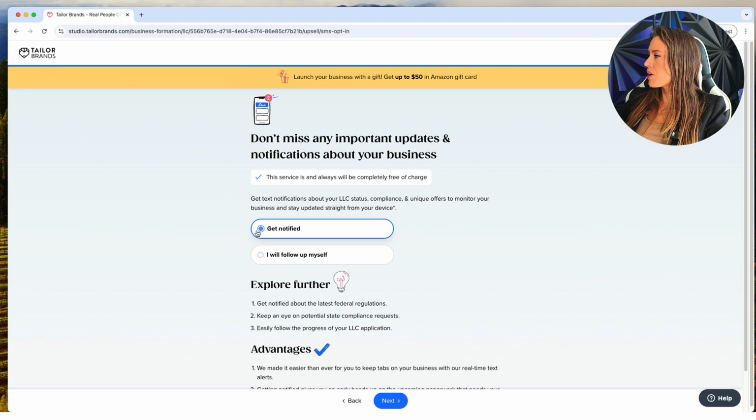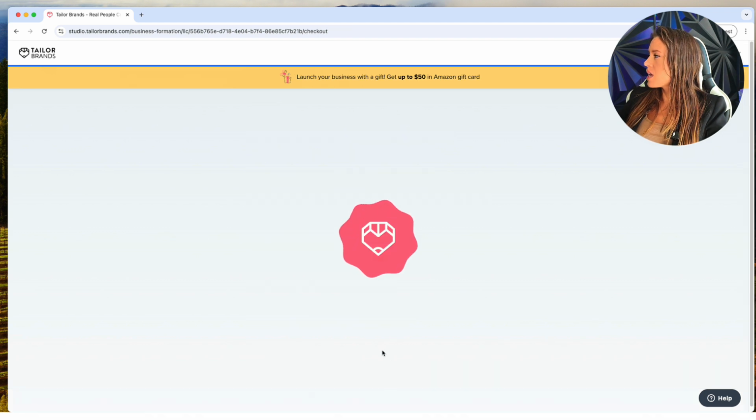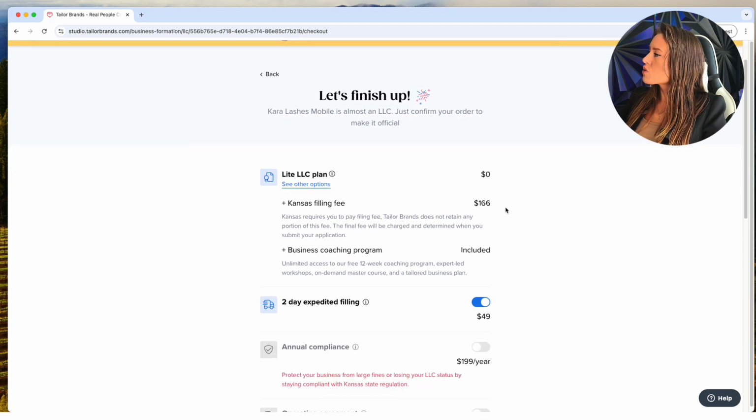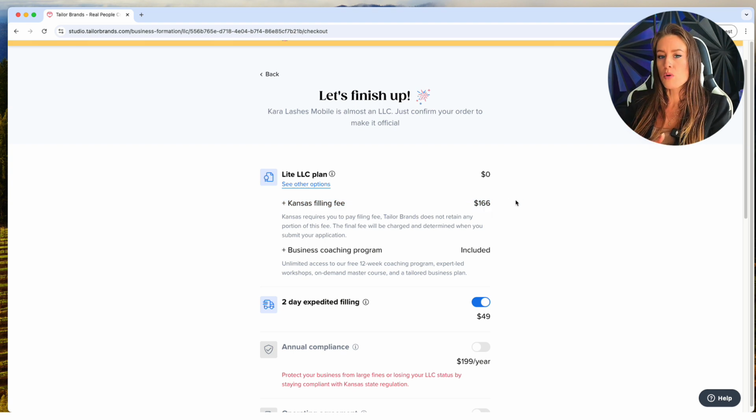And we want to get notified about our LLC. And then it's going to give us the breakdown of what we're paying for today. So the Kansas state filing fee is $166, and this is just the state's fee for the LLC. And if you open more businesses this year, you have to pay $166 for every single business.